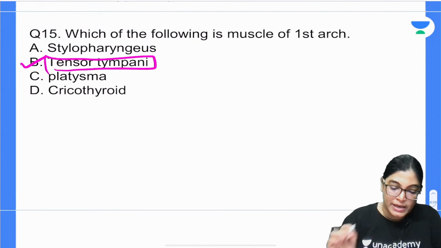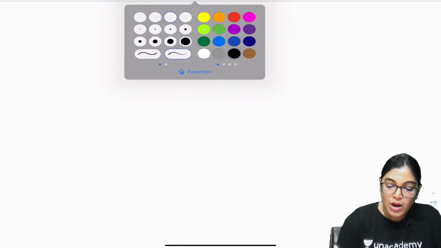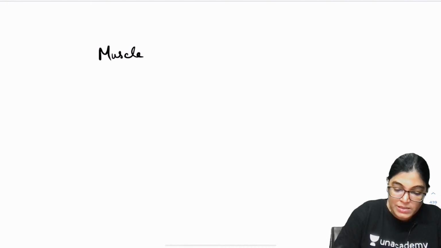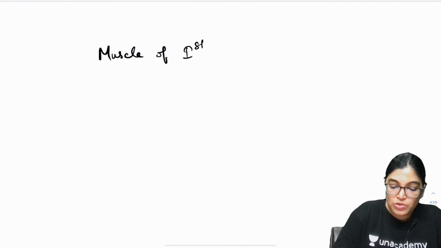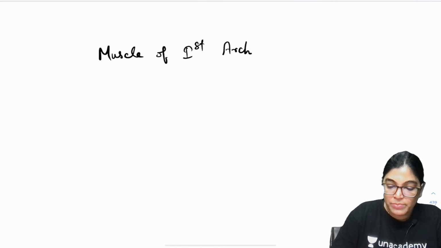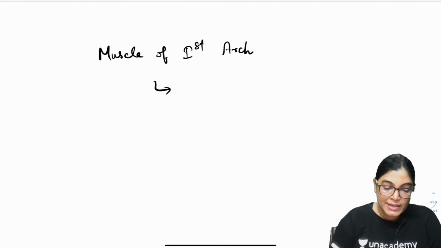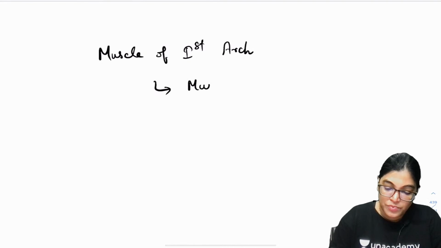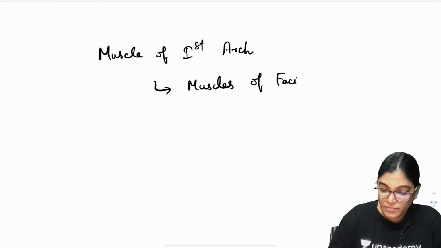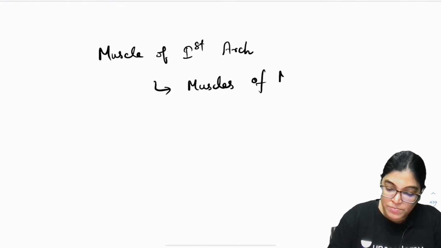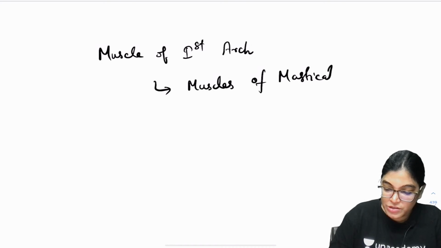Now, my dear student, it is also important that you know all the muscles. So, muscles of the first arch, you can complete the list. The question was about the first arch. Can you help me in writing the muscles of the first arch? The muscles of mastication, sorry, we are talking about the first arch.